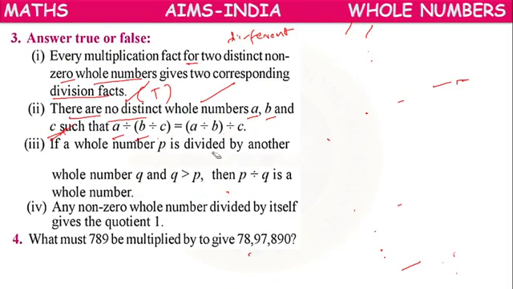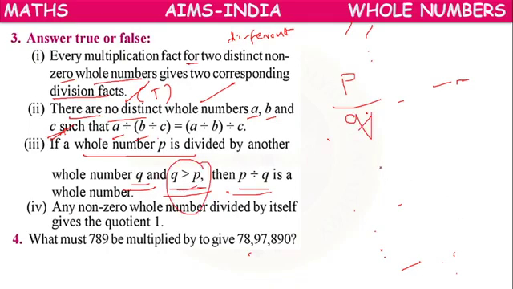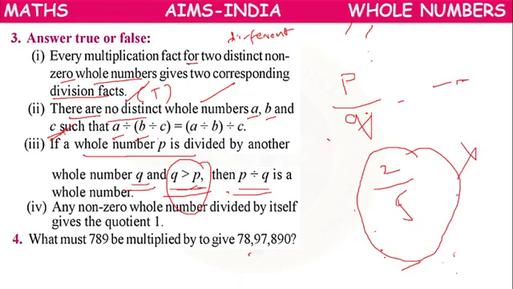What are they telling? If a whole number P is divided by another whole number Q such that Q is greater than P, then P by Q is a whole number. Means we have P by Q where Q is greater than P. If P value is 2, then Q value is greater than P, so 5, 2 by 5. They are telling 2 by 5 is a whole number. No, it's not a whole number.